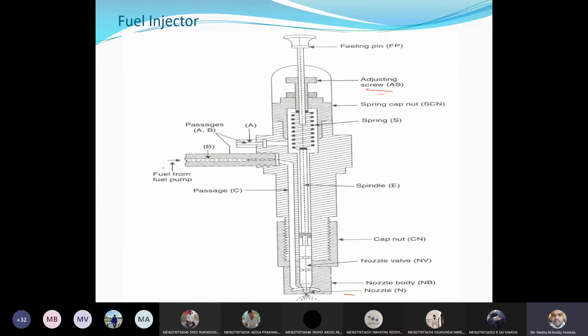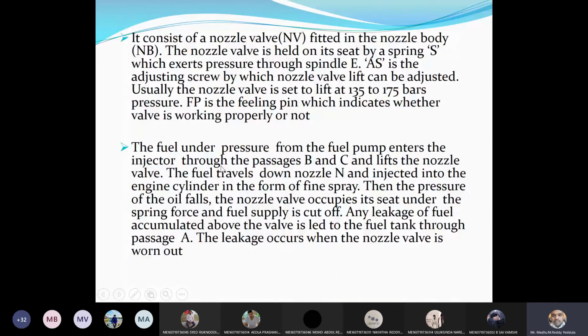And you can see this is the fuel pump. Whatever fuel comes from the fuel pump will be supplied from passage B, and it will go to here. Passage A is the return fuel, which will go back to the fuel pump again. Okay. We will see the working.